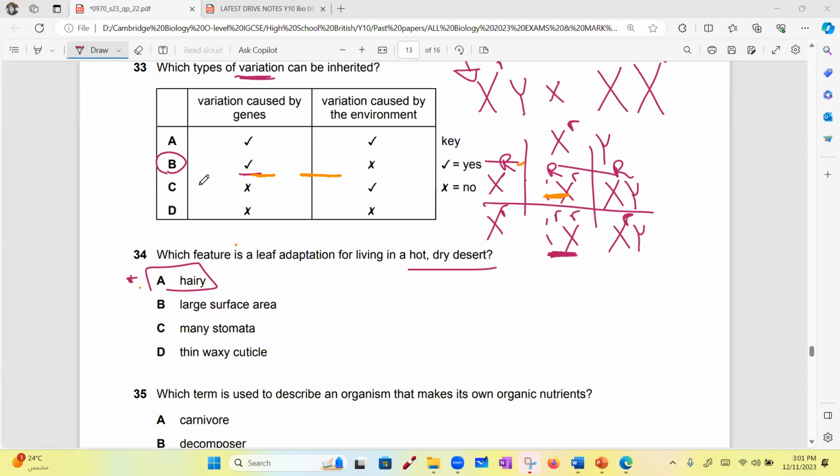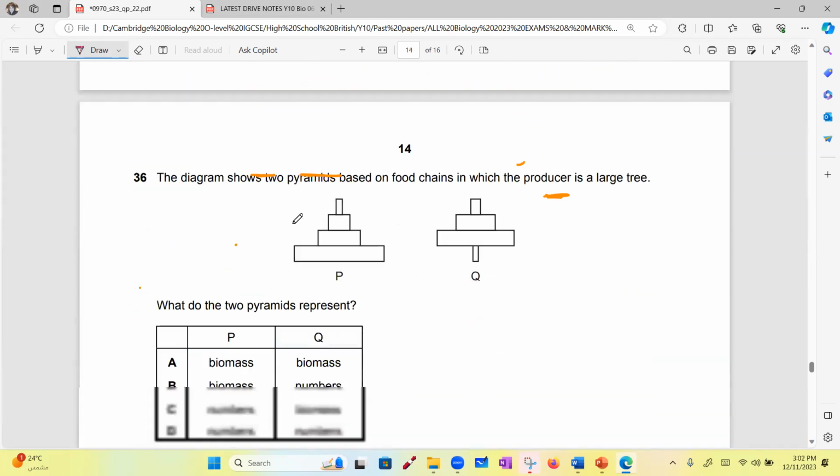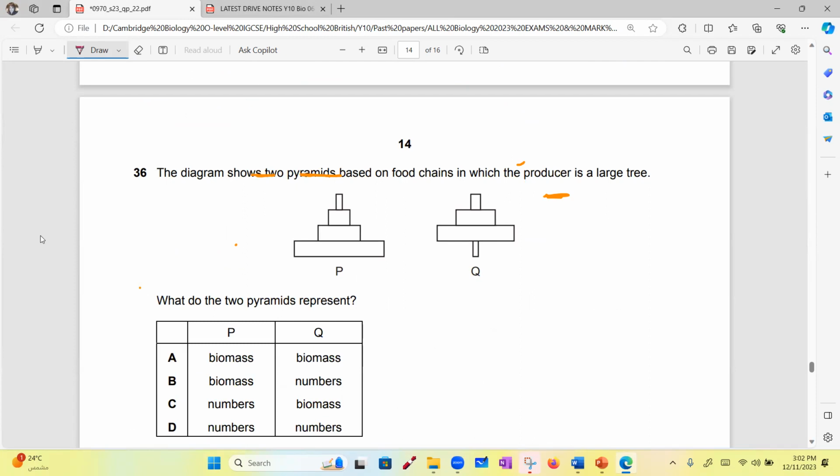Okay. Now, 35. Which term is used to describe an organism that makes its own organic nutrients? This is easy. Producer? C. Producer. Yes. We finished this exam. The remaining questions are all ecology, and we did not take ecology yet.